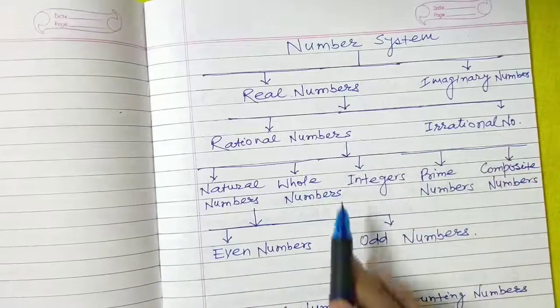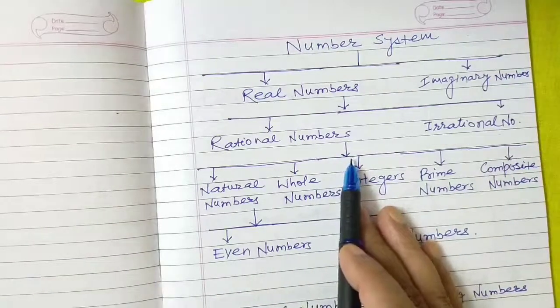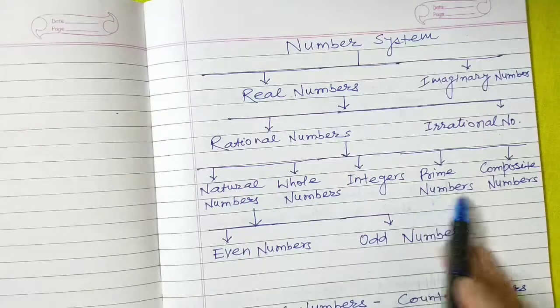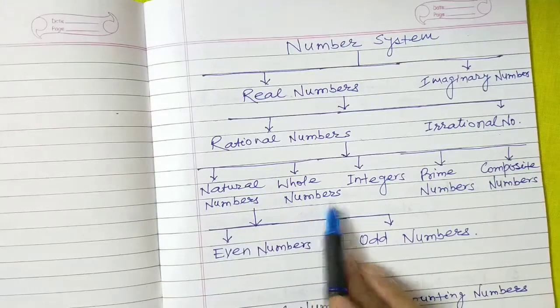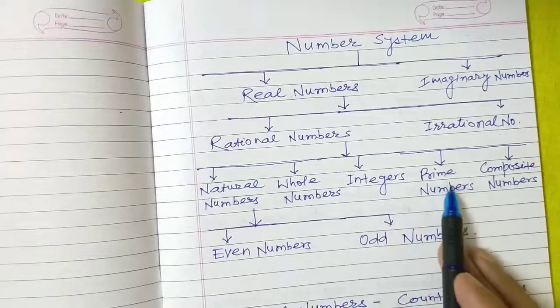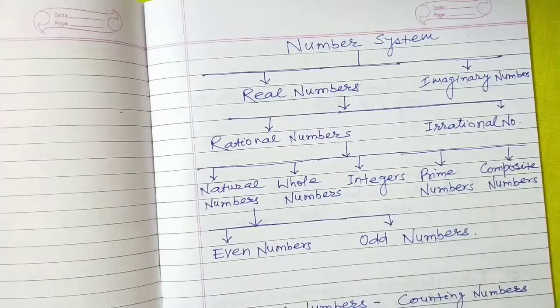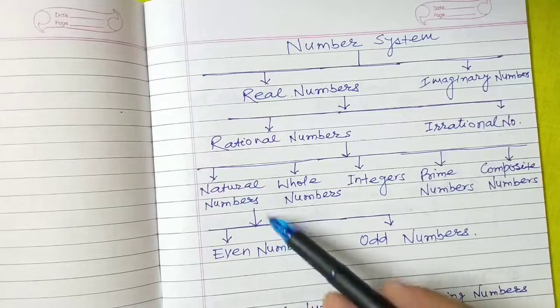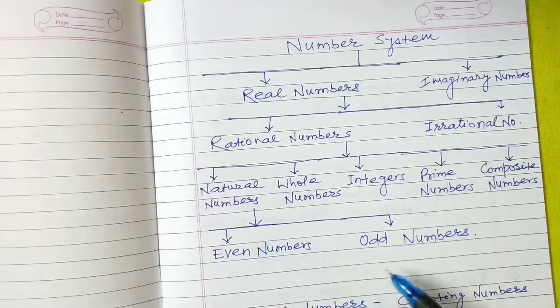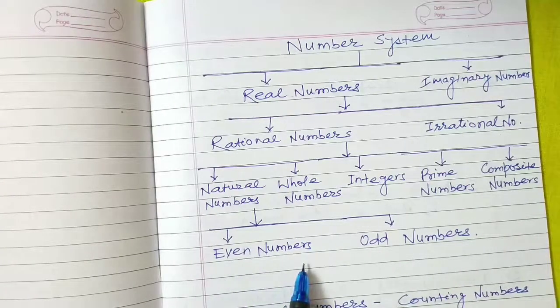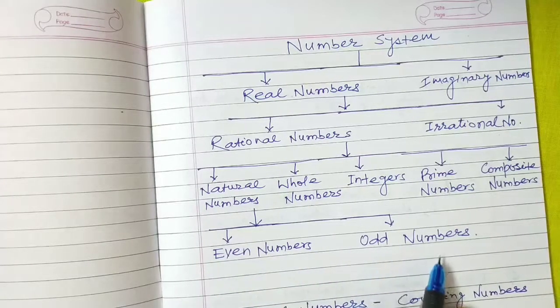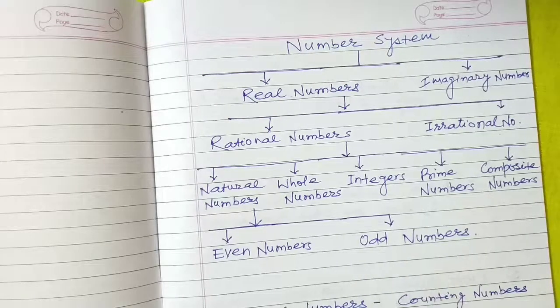And further, rational numbers can be divided into the following classes: natural numbers, whole numbers, integers, prime numbers, and composite numbers. And further, natural numbers can also be divided into two classes. The first one is even numbers and the second one is odd numbers.